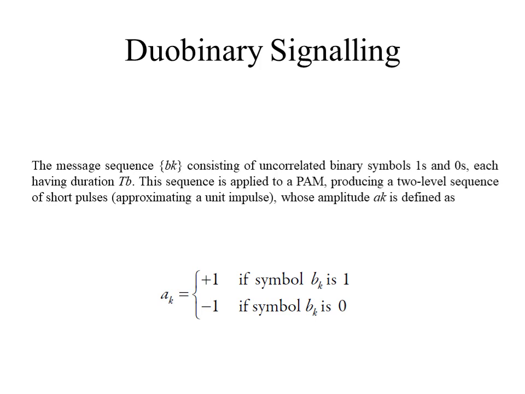This sequence is applied to a PAM, producing a two-level sequence of short pulses whose amplitude AK is defined as follows. Similar to the parameters which we have used in the block diagram of the baseband transmission system, here also we are using BK for the message sequence, that is ones and zeros, and AK is a short pulse defined as +1 if symbol BK is 1 and -1 if symbol BK is 0.